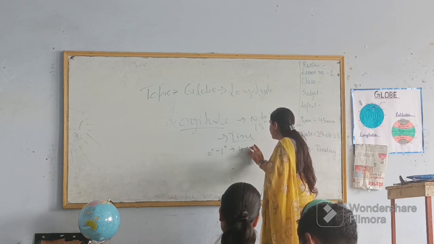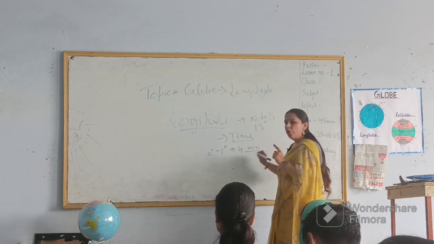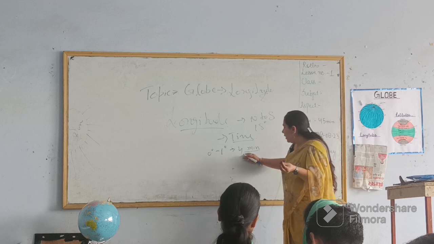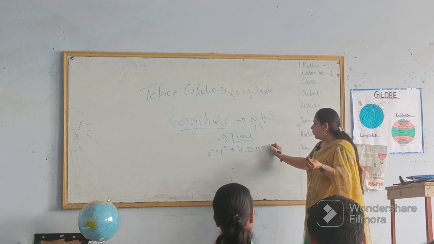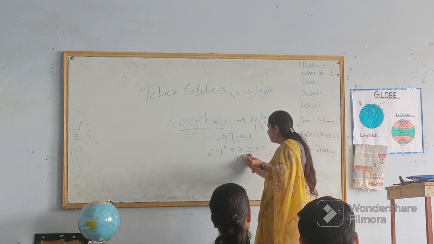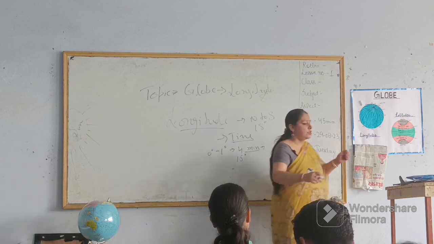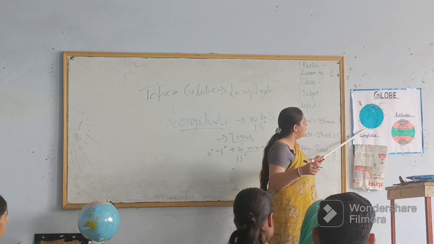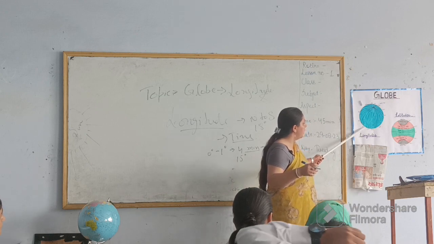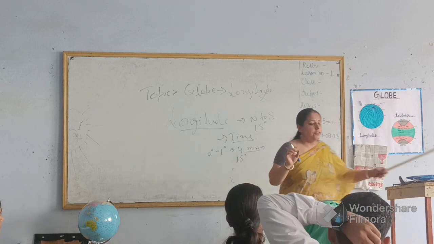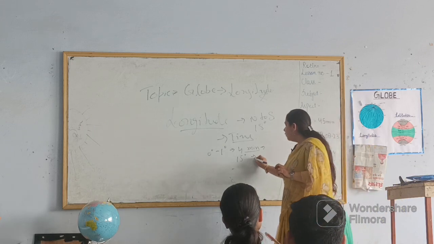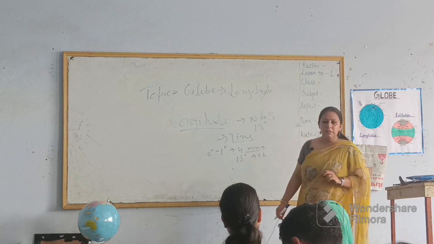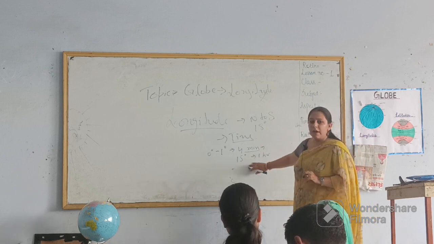This is a simple mathematical calculation, and 4 minutes is equal to 1 degree, so 15 degrees is equal to 1 hour. These lines are divided into 15, 0, 15, 30. So 15 degrees is equal to 1 hour. ठीक है? It denotes 1 hour.